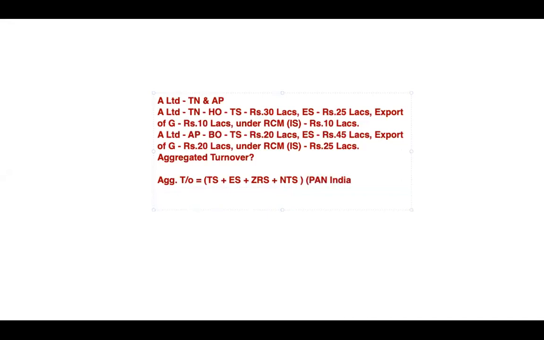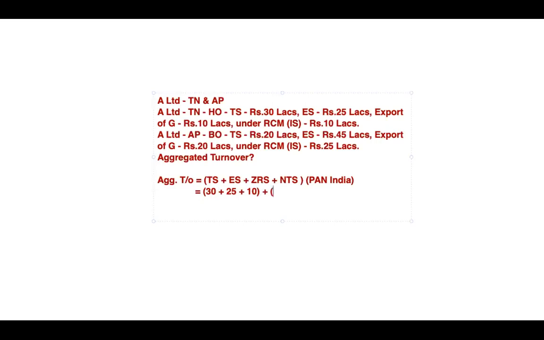So you will not take up only Tamil Nadu turnover. You will not take up only Andhra Pradesh turnover. You will take up both turnovers. So when you go back to that logic of determination, our numbers would move like this. It would be your taxable supply of 30 lakhs plus exempted supply of 25 lakhs plus export zero rated supply of 10 lakhs, no non-taxable supply, so it would stop at that level.